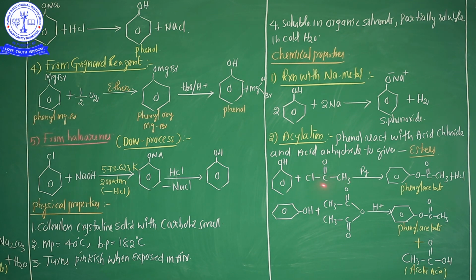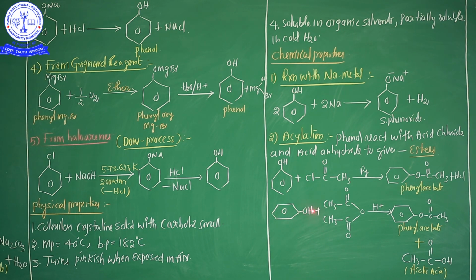This is the acid chloride, Cl-C double bond O-CH3, in the presence of pyridine. This is the pyridine. In the presence of pyridine, phenyl acetate is formed, and additionally HCl is formed. This is the acid chloride; with acid chloride, phenol gives phenyl acetate.